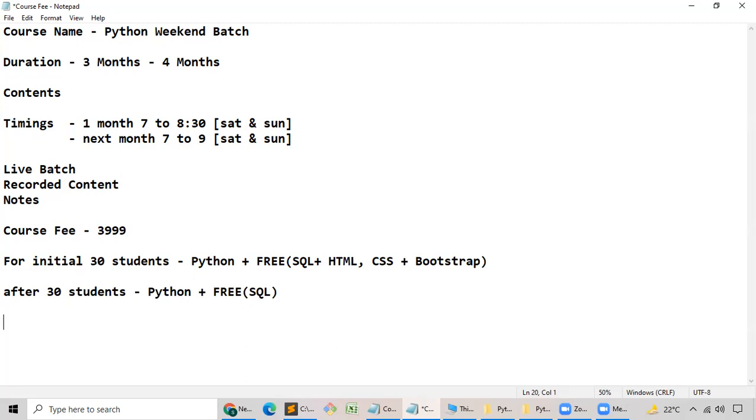For recorded content, also the same cost. No need to pay an extra single rupee. Guys, you can attend live, recorded, notes, everything. Fine. The amount is 3,999 rupees. Is that fine? For the first batch, there is the weekend batch, which got started in the month of November.